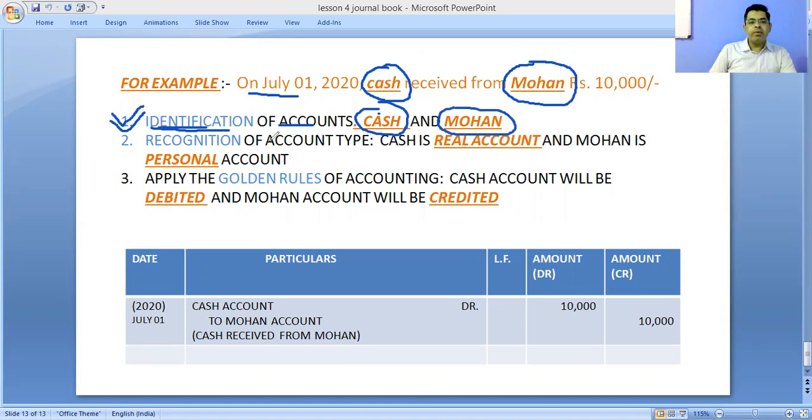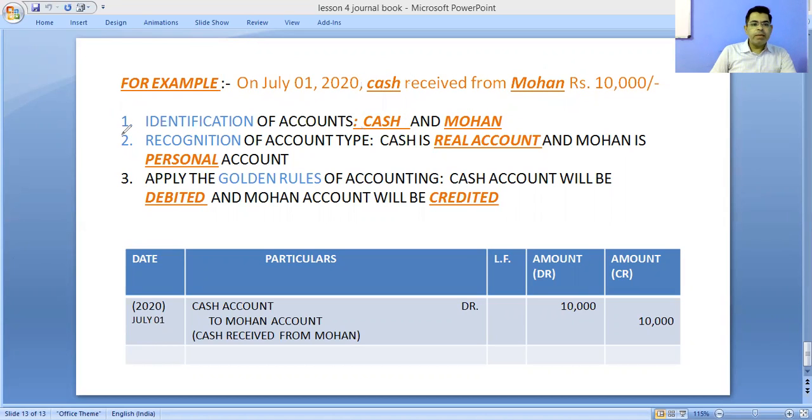Now in the second step, you have to find out its account type. Check the cash account first. You have to identify whether it's a personal account, real account, or nominal account. Cash is an asset, it's a property.